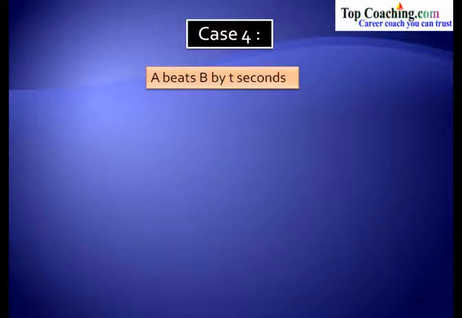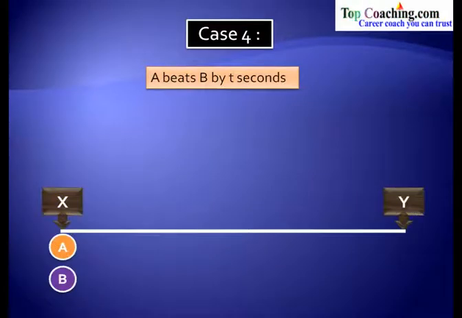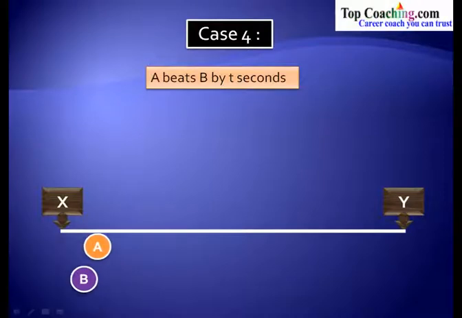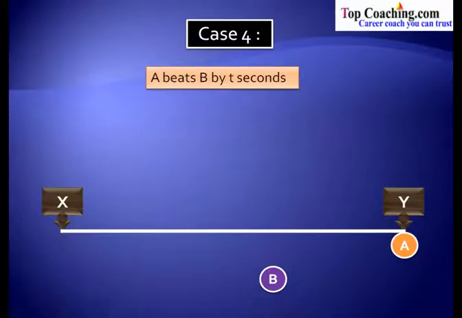Now let's see case number 4. Now what does it say? Let's try to analyze that. Again we have the racetrack x to y. A and B are the two participants. Now A and B start running, and A reaches the point Y and B is somewhere in between X and Y. By the time A reaches Y, B has reached this point.